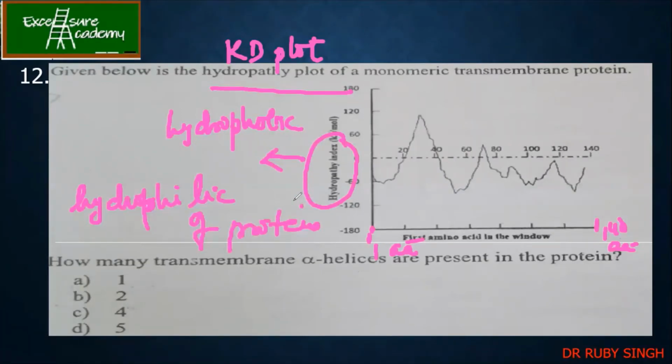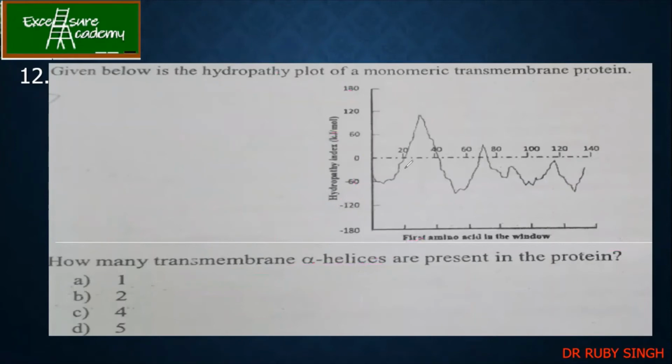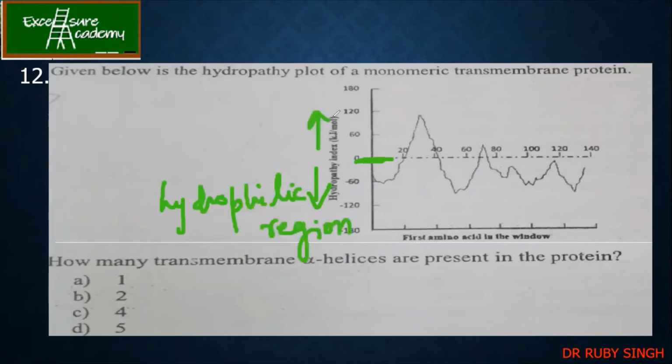Now we know that transmembrane alpha helices are hydrophobic. Agree? Every time we have talked about channels or integral proteins, these had transmembrane regions made up of alpha helices. Correct? Now what you have to understand from this graph is that below 0 is the hydrophilic region, and above this is the hydrophobic region. Now can you tell me how many alpha helices are there?